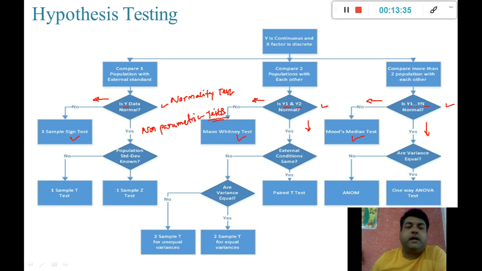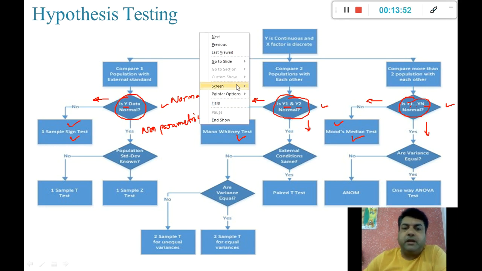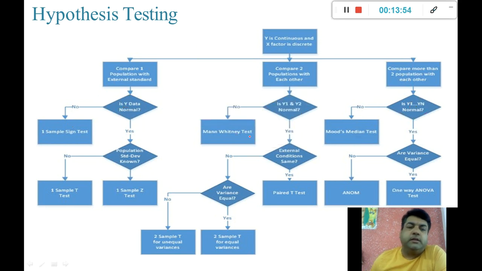These tests are called non-parametric tests. This test will be performed when the sample given to me is not normally distributed. Then I'll perform a non-parametric test. But if my sample is normally distributed, then I will do some different tests or check some different parameters depending upon how many samples we are having. So depending upon our flow, basically.